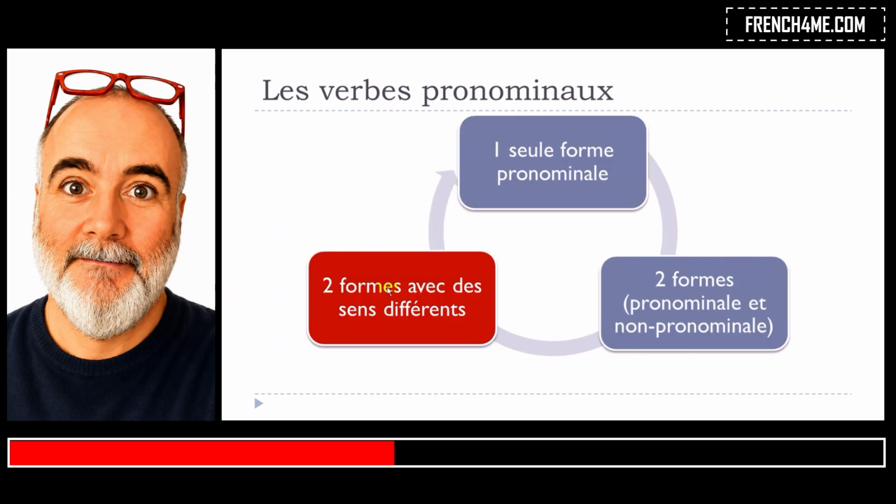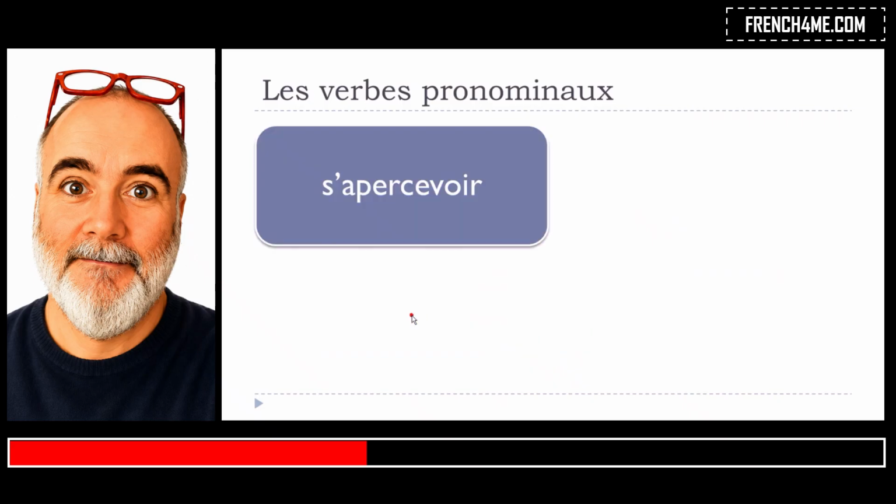Okay, that's it. So now, some verbs will have two forms, as I said, so the two forms will exist, but then strangely, the meaning will change, and actually, these two verbs will look alike, but then the meaning will be really, really different. Well, an example like s'apercevoir and apercevoir here, okay?